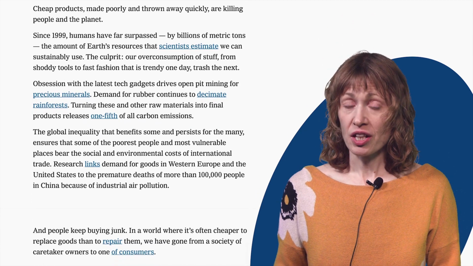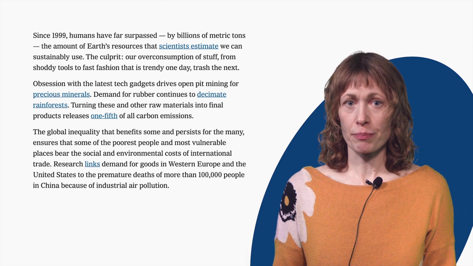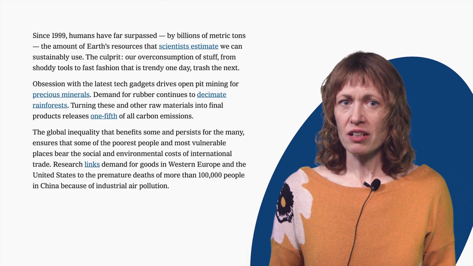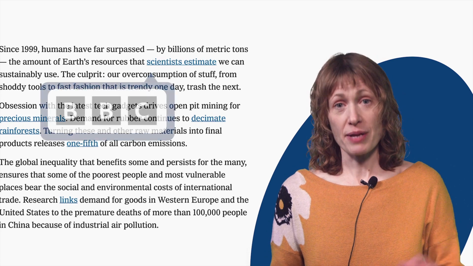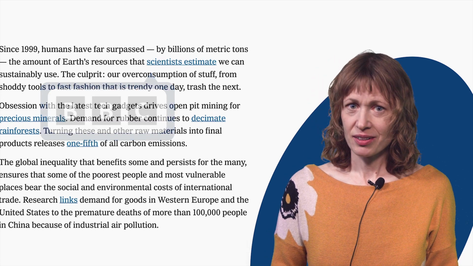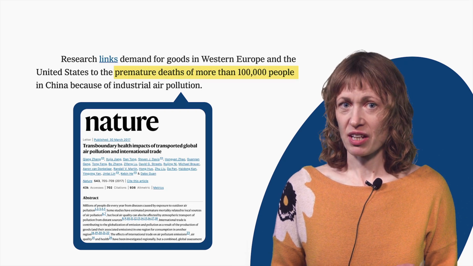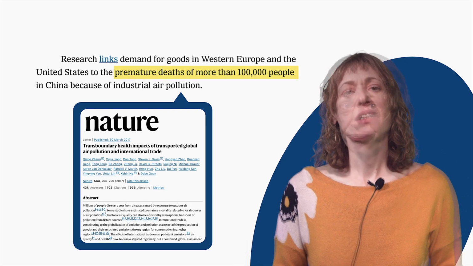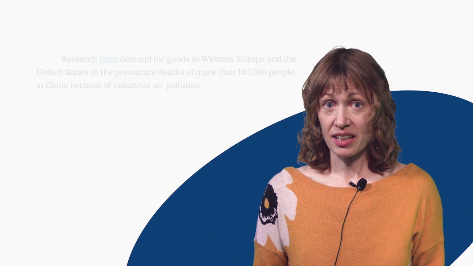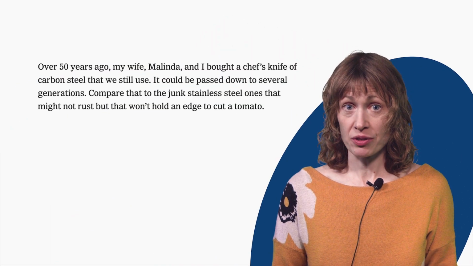In this article, you'll notice links pointing to other publications. The majority go to news sources like the BBC and Bloomberg News. A peer-reviewed article published in the journal Nature is the source of an eye-catching statistic. Less obvious than the links, the author uses another type of evidence common in this genre of writing: anecdotes drawn from personal experience. The essay opens with one of these anecdotes, which is complemented later on with examples and recollections